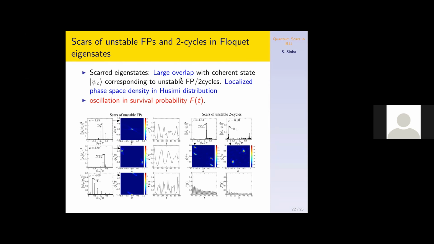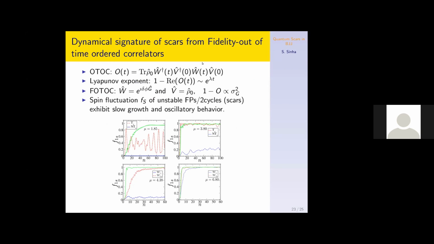Also, the scarring phenomena can be detected using the fidelity out-of-time-ordered correlators. Out-of-time-ordered correlators, or OTOC, have been developed very recently to understand chaos in a quantum system, which has an exponential-in-time behavior, and this exponent gives an analog of the Lyapunov exponent. But there is a certain generalization which is called the fidelity OTOC.